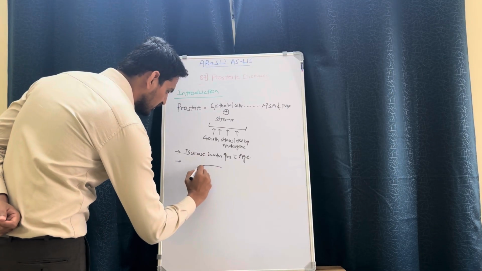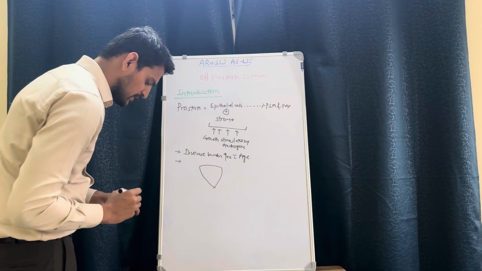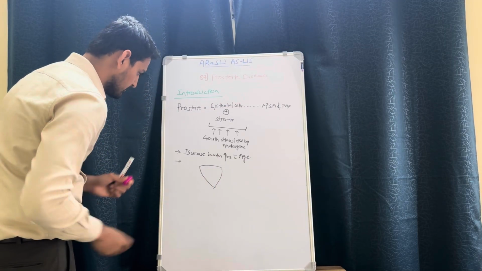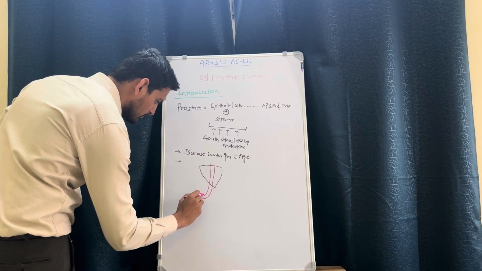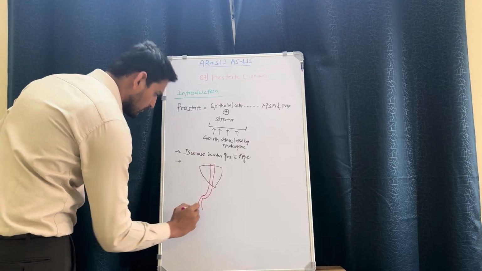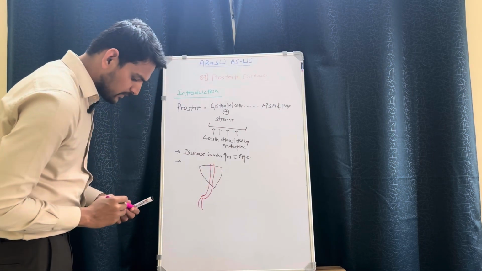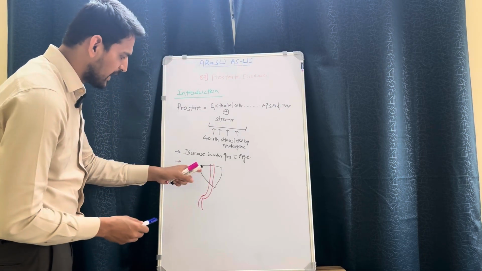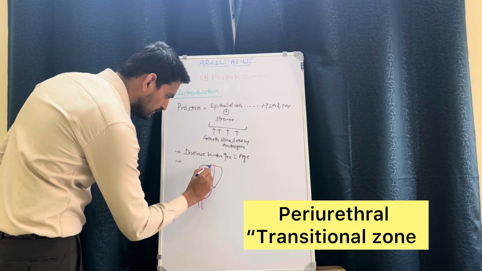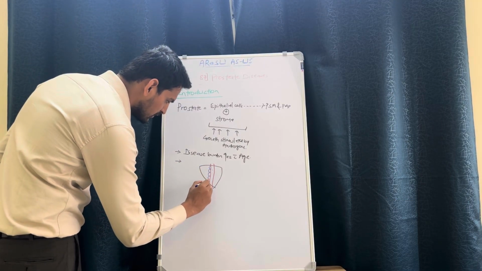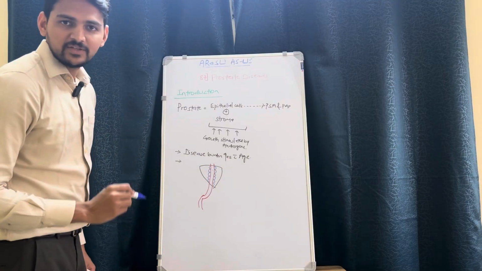If we see the gland and if we consider the passage of urethra here, this periurethral part, the area of the gland surrounding the urethra, is called the transitional zone.